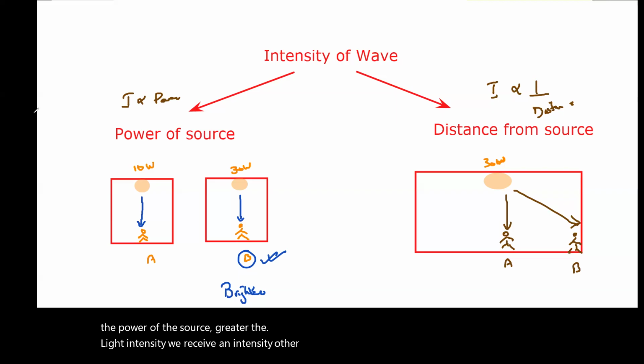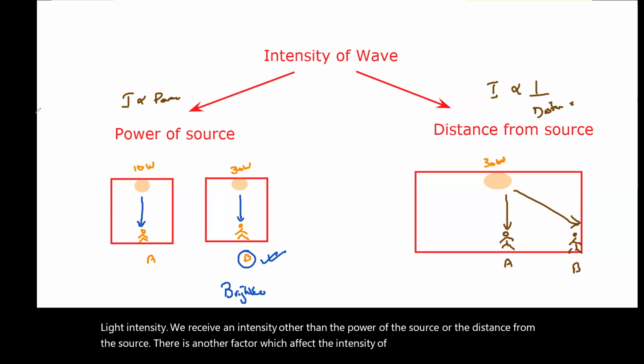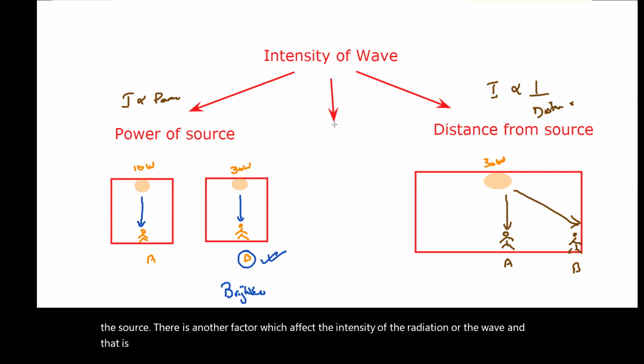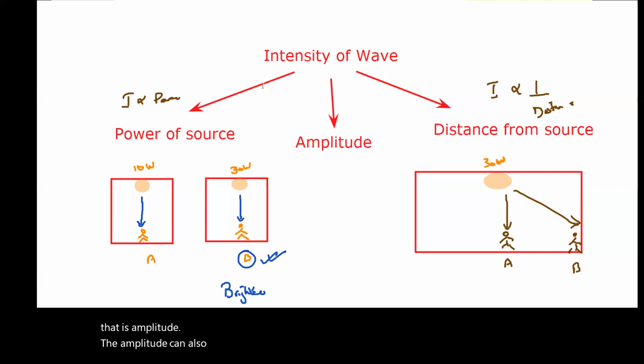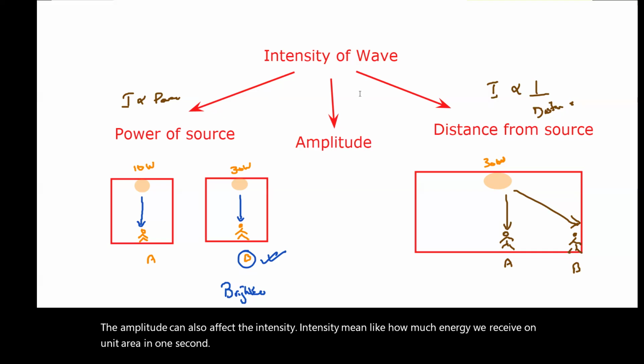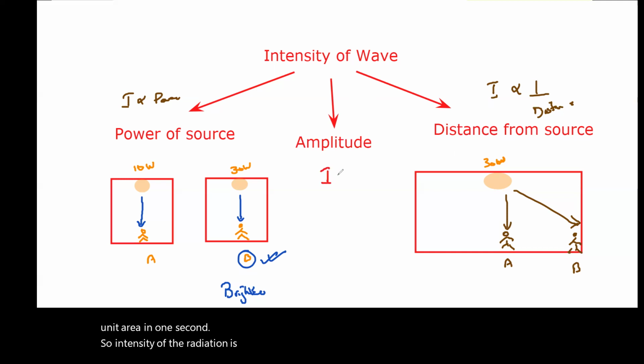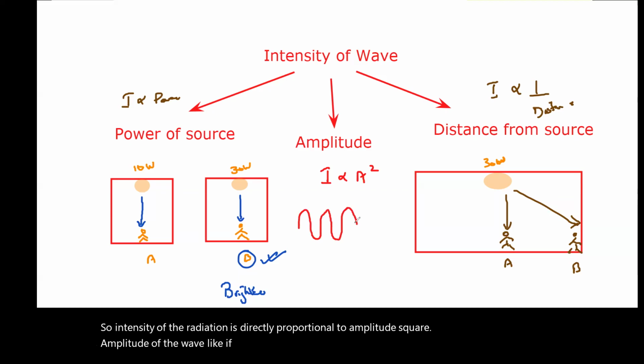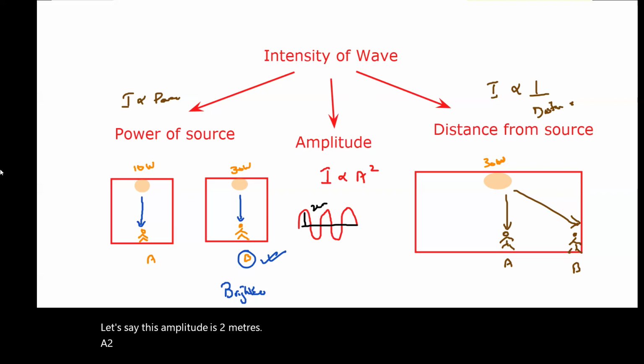Other than the power of the source or the distance from the source, there is another factor which affects the intensity of the radiation or the wave, and that is amplitude. The amplitude can also affect the intensity. Intensity means how much energy we receive on unit area in 1 second. So the intensity of the radiation is directly proportional to amplitude squared. Like if I draw this wave, let's say this amplitude is 2 centimeters.